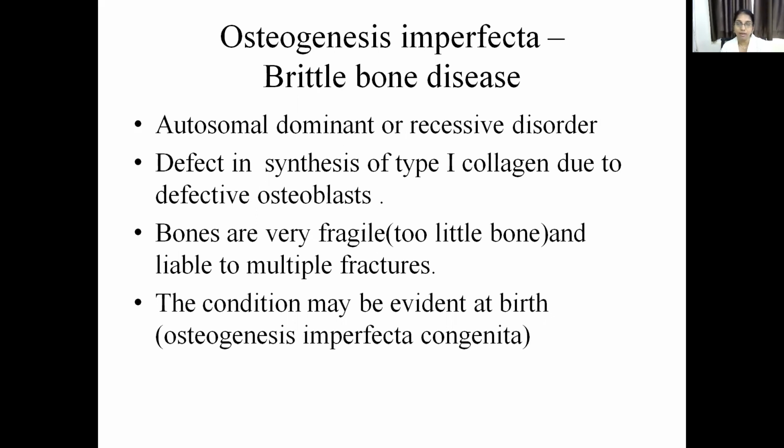As I said earlier, type 1 collagen is the most important component of the bone, due to which structural stability is maintained. Usually collagen is present in the triple helix model. But here in osteogenesis imperfecta, due to the mutations involving the alpha 1 and alpha 2 chains, the triple helix of the collagen is not maintained. They are arranged in a random or haphazard manner, due to which structural stability is not provided by the collagen. So the bones are very fragile.